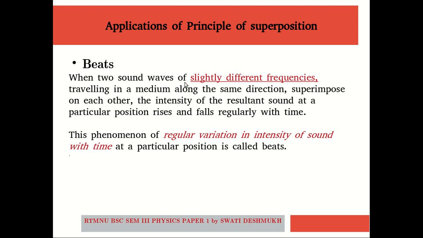When these two sound waves get superimposed on each other, we observe that the intensity of the resultant sound at a particular position rises and falls regularly with time. This phenomenon of regular variation in intensity of sound with time at a particular position is called beats.